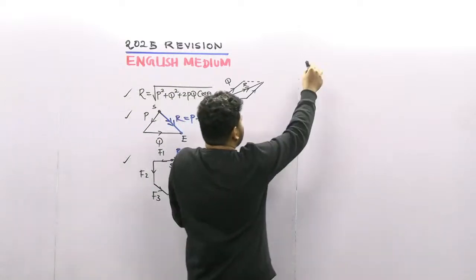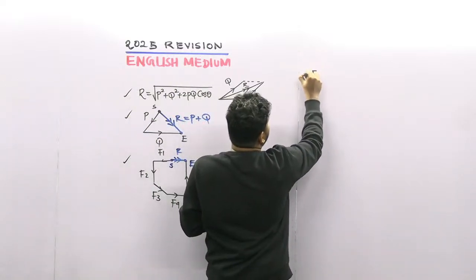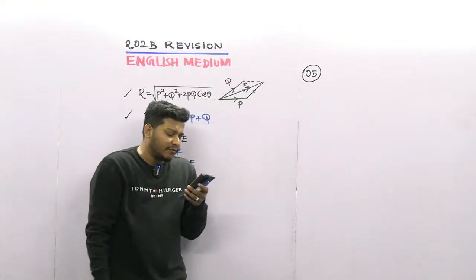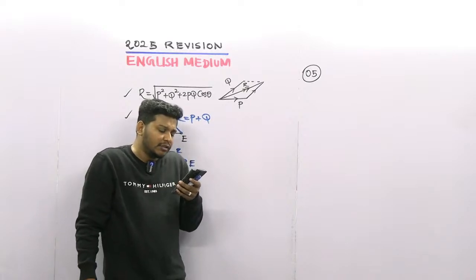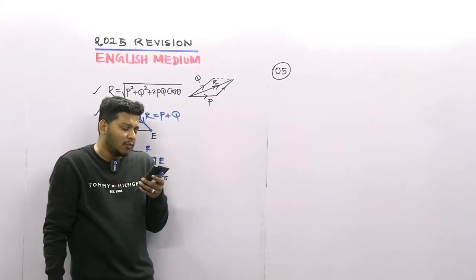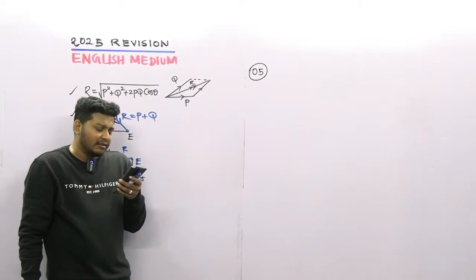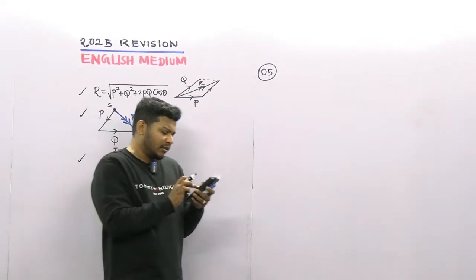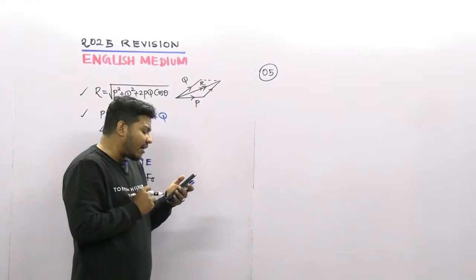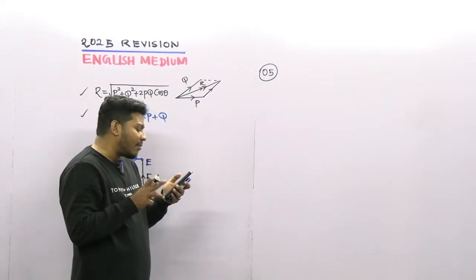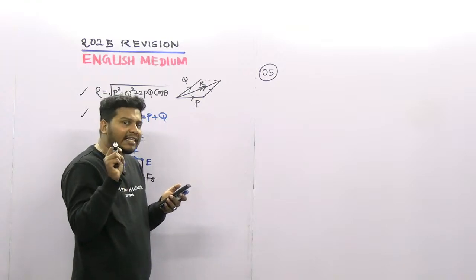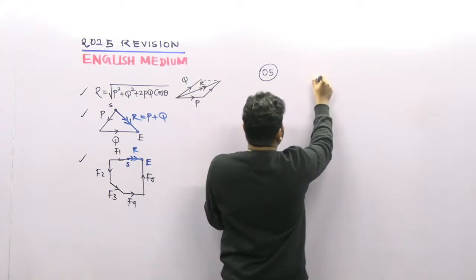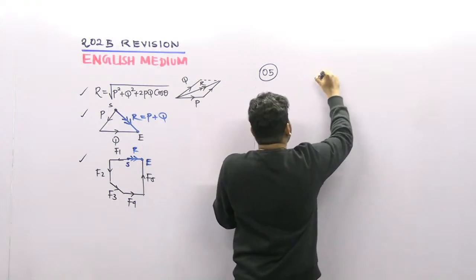Question number 5: the magnitude and the direction of the resultant force of the force system shown on the right, where one large square represents force F. They gave us a set of forces like this, but there is an error in this question. This is the point O, no?